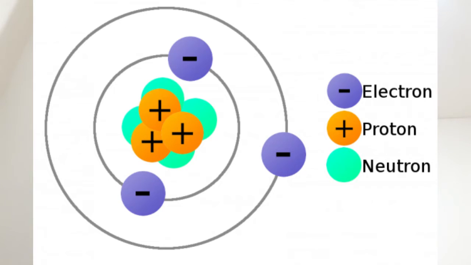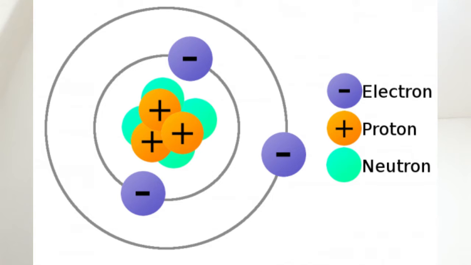So the key concept with charge is that it can come in two types. You have, of course, positive and negative. In order to move charge, we need charge carriers. And that's where our knowledge of atomic particles, specifically electrons and protons, comes in handy. Electrons always carry negative charge, while protons always carry positive charge.